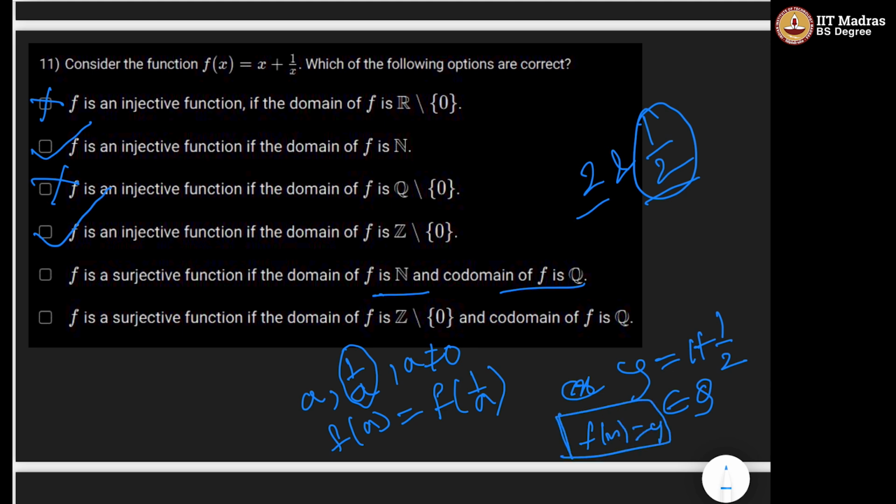Clearly this is not possible. Hence both options are incorrect. They are not surjective because there are some points in Q for which there doesn't exist any pre-image.